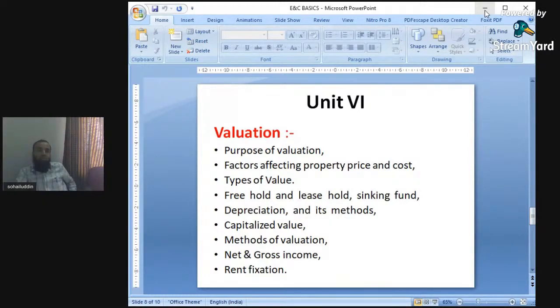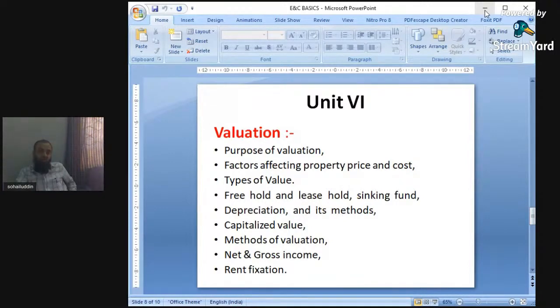There are different methods to find out the depreciation in buildings, or the decrease due to wear and tear in the buildings. So depreciation plays an important role. Again, the methods and various problems will be there in depreciation.